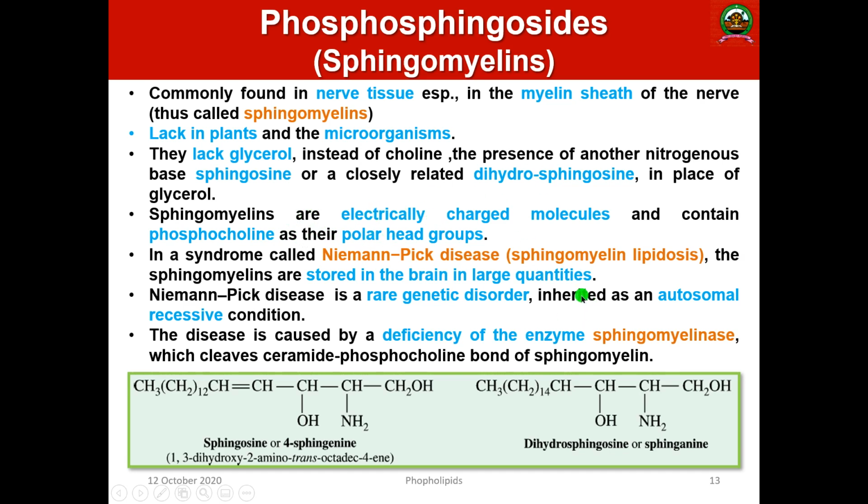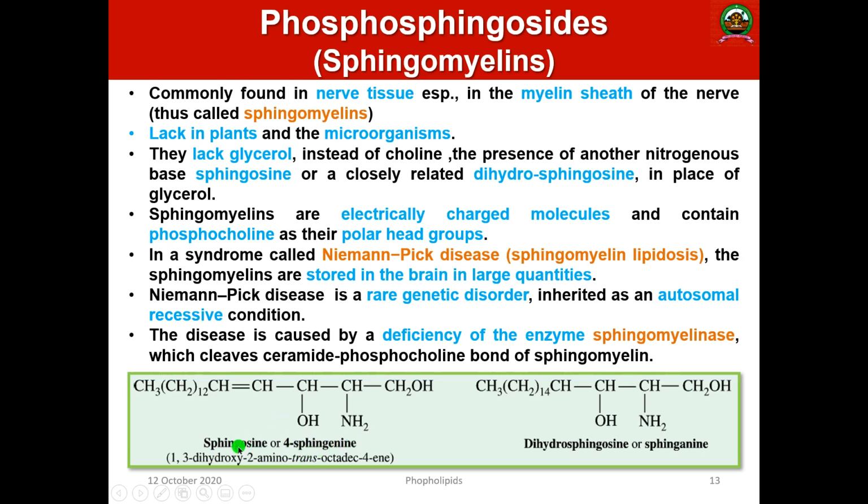Here you can see the structure of the sphingosine residue. Instead of the nitrogenous base choline, there will be sphingosine. The structure of sphingosine: CH3, CH2 twelve times, CH double bond CH, there is an unsaturation here, then CHOH, CHNH2 and CH2OH.